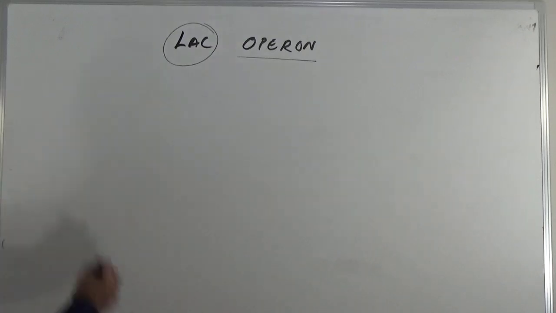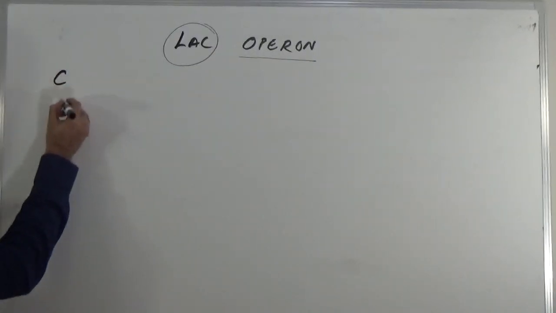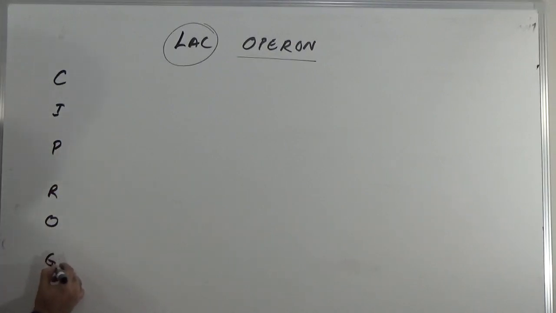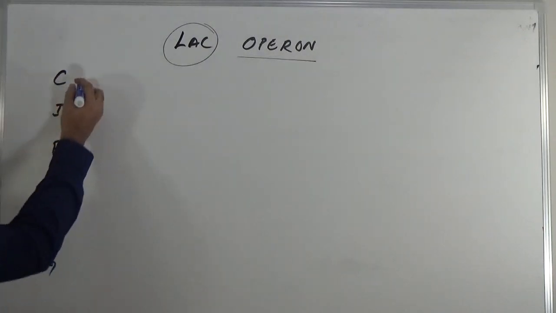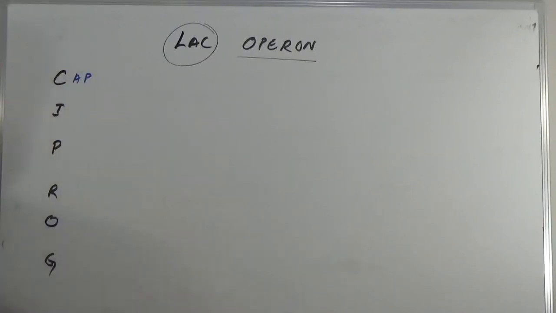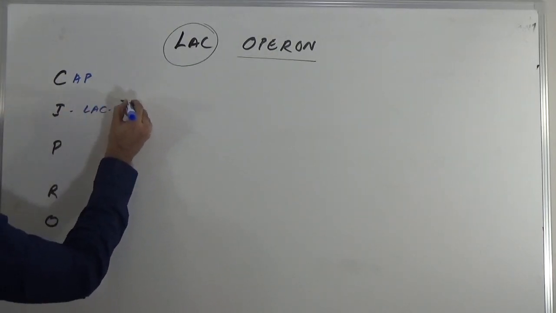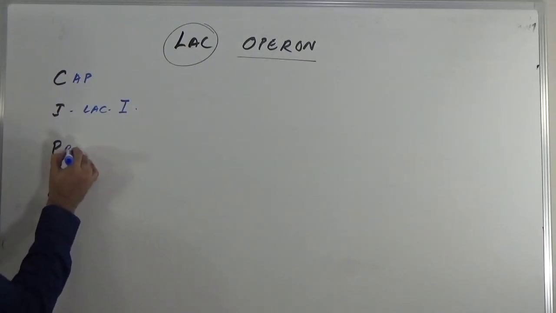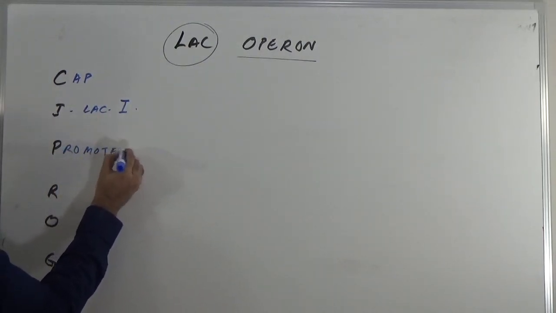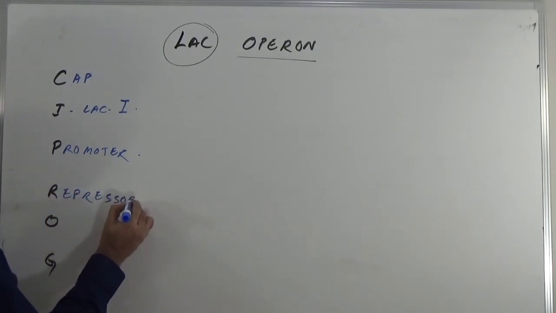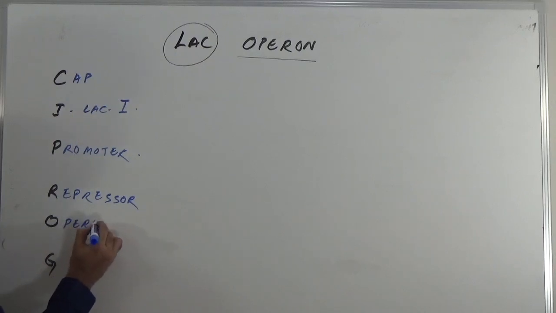What I'm going to do first is, here we can remember the mnemonic, and the mnemonic is CIPROG. C stands for catabolite activator protein. I is lac I. P is for promoter. R is your repressor. O is operator. And G is for genes.